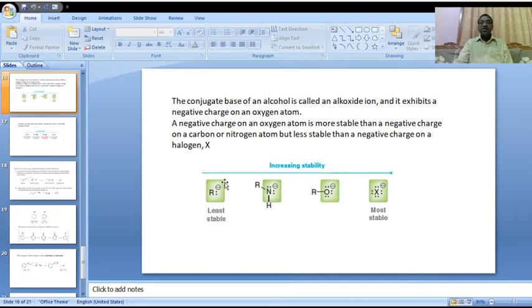Is it clear? This is the increasing order of stability.